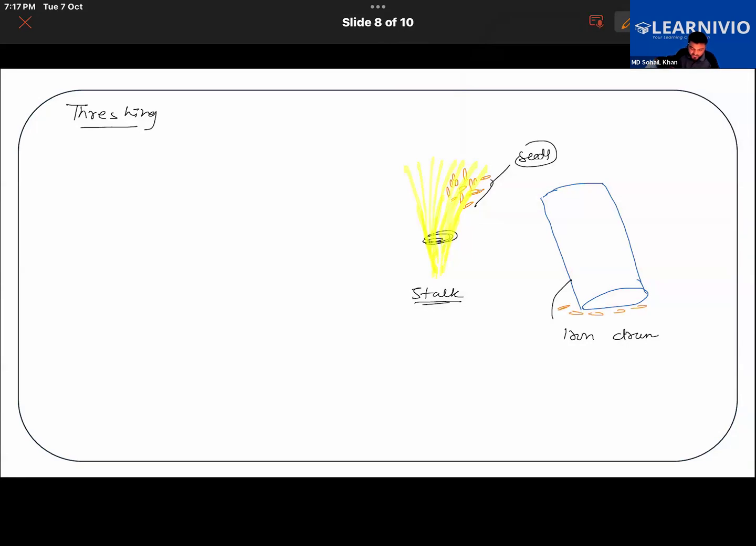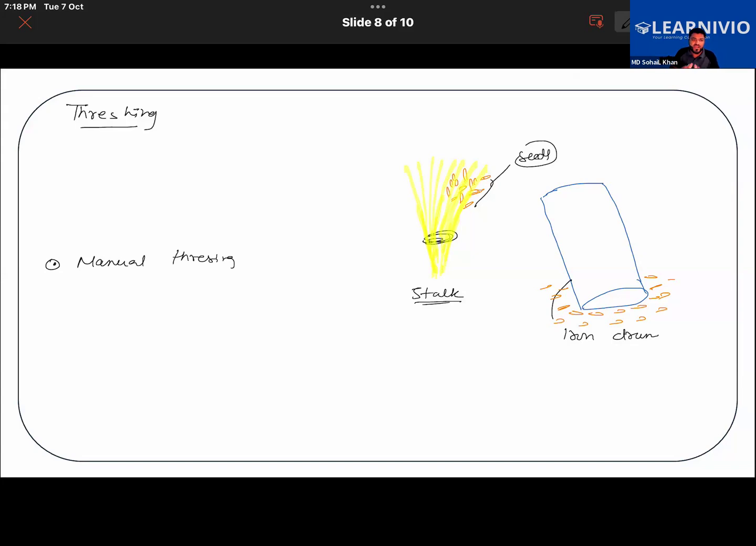So beating removes the seed from the stalk like that. Now, threshing can be done manually, with the help of the hand. You just pick it and hit it on a hard surface by hand. Small bundles of stalk will be made and thrashed on a hard surface to get the grains out of it.